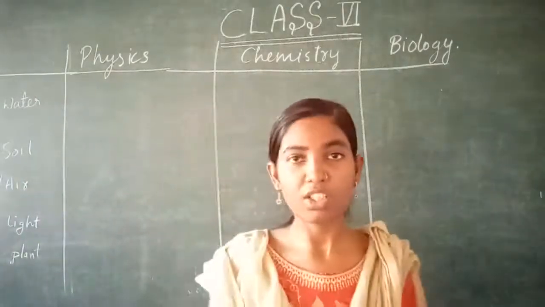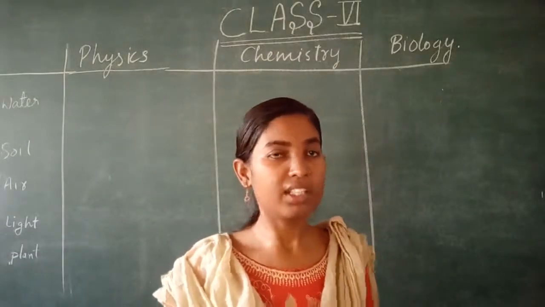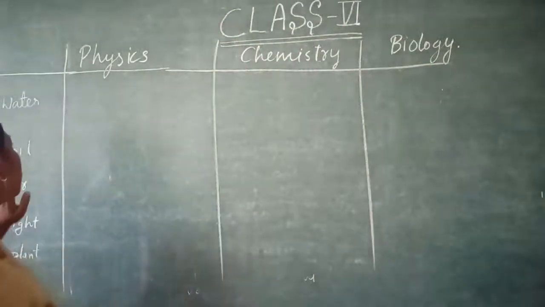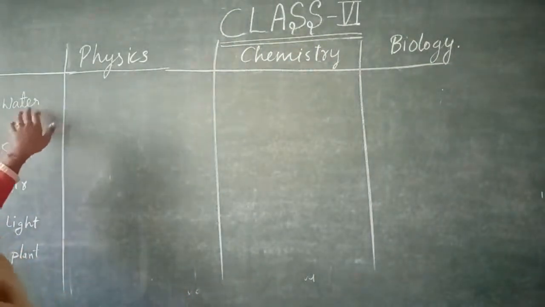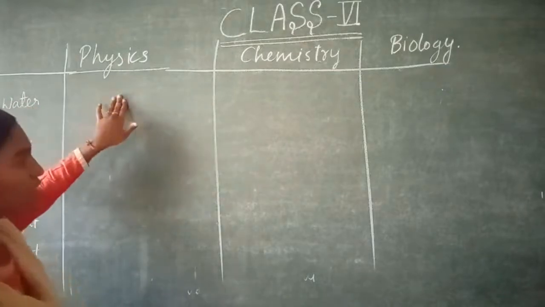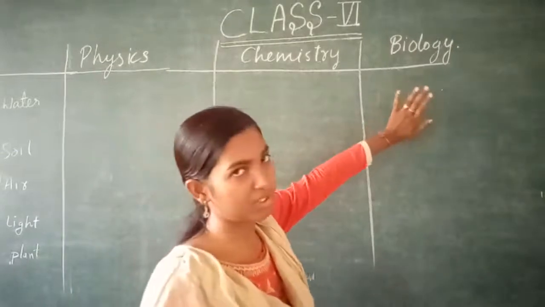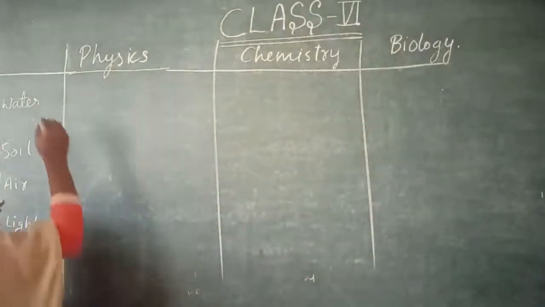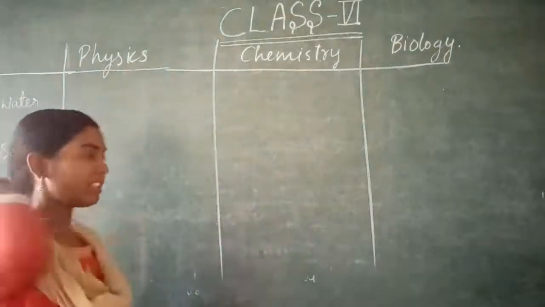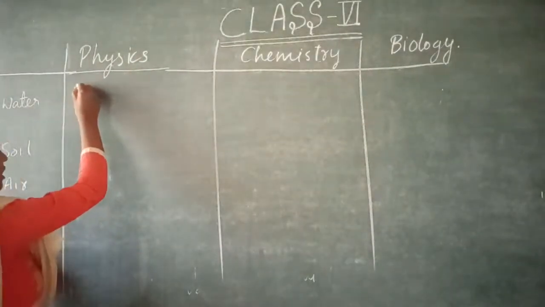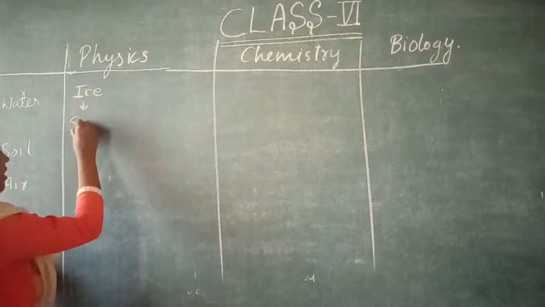Now to clear our concept more about physics, chemistry and biology, let us see some examples. The first example I have taken is water. How are we studying water in physics, in chemistry, and in biology? Now see, water is found in three states. First, it is found in solid state like ice.